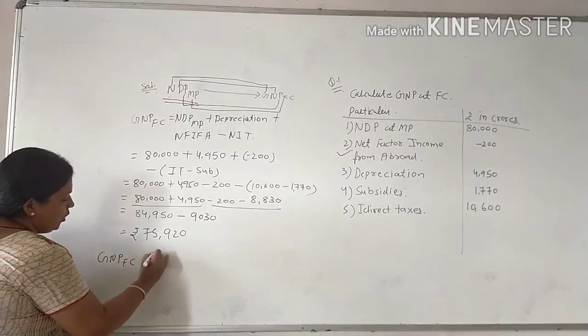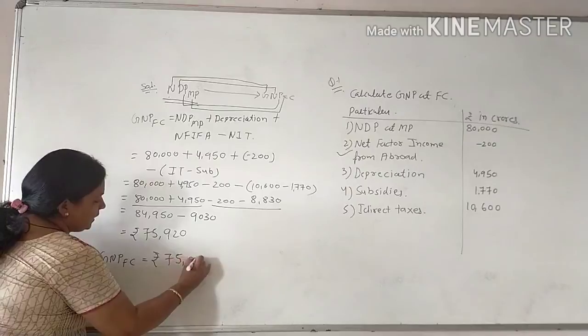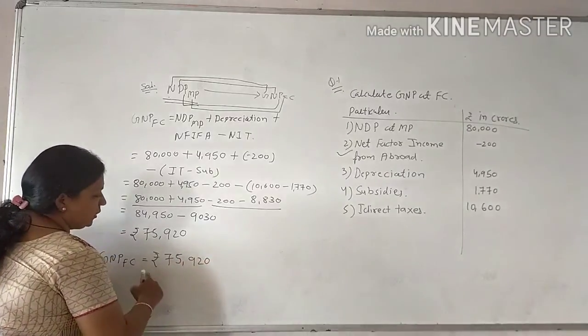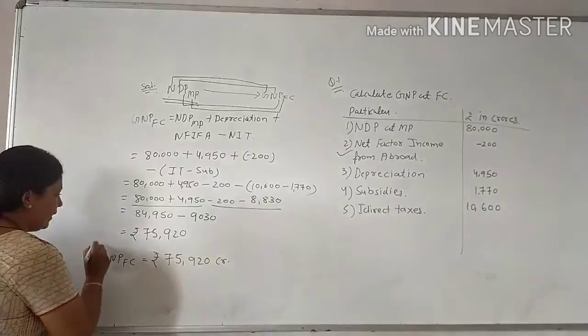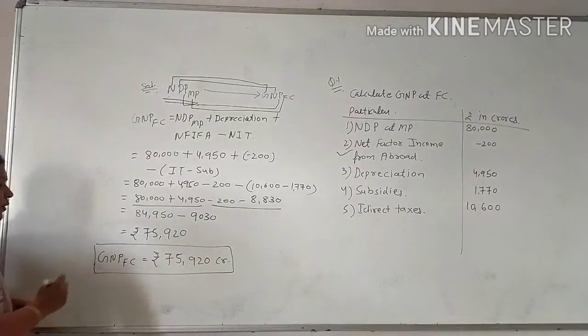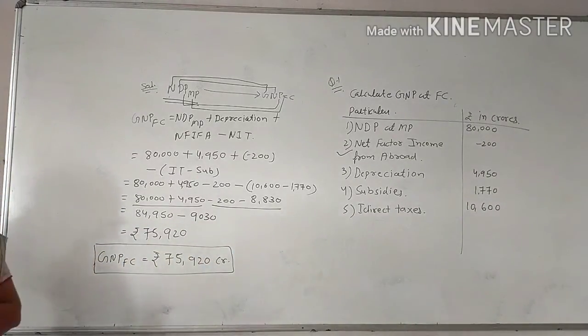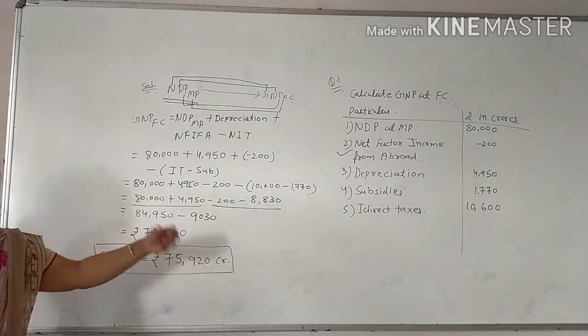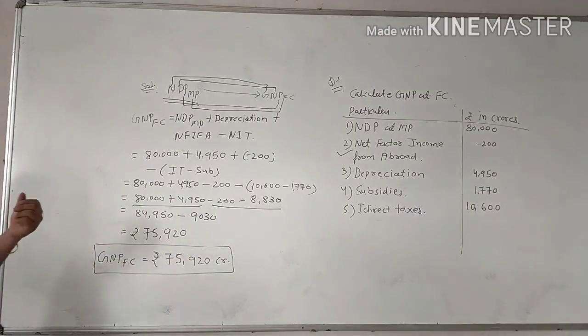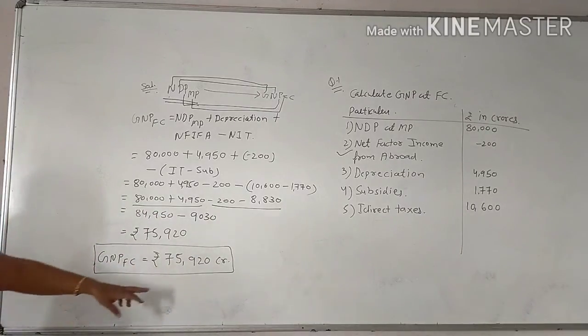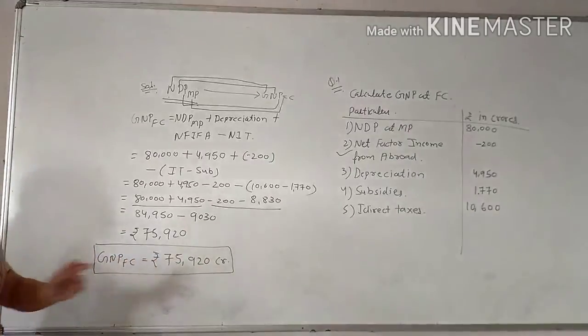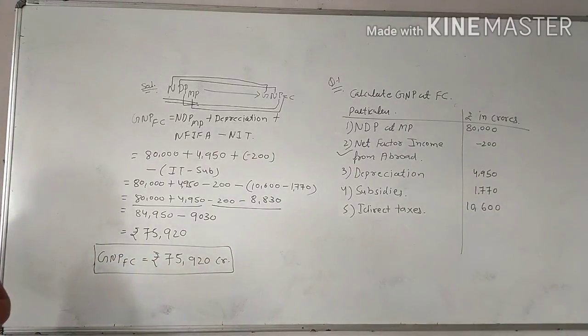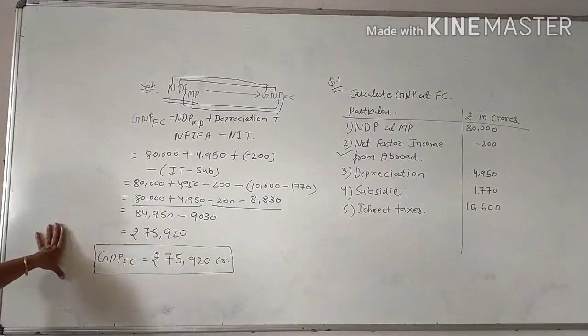But when you write down the answer, write it this way only: GNP FC equals rupees 75,920 rupees, already mentioned, and here crore also you have to mention, because without the unit your answer will not be entertained in the exam. Whatever is given, lakhs, rupees, crores, you have to write down the unit also with the answer. Otherwise half a mark will be deducted in your board exams. Clear students? This is your revision purpose sum from chapter number 3.